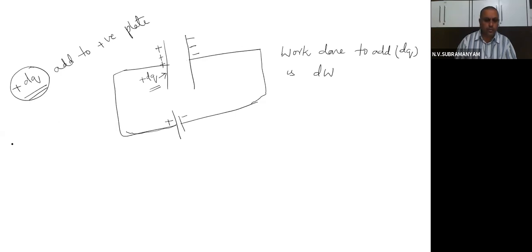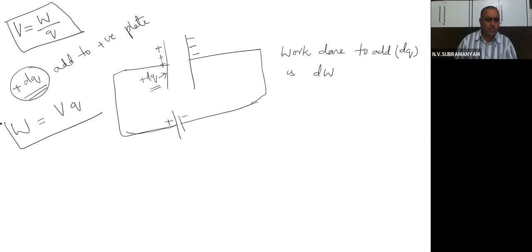Then you know, all of you, in the potential lesson we said potential difference is work by charge. Both are having the same formulas or not? From this I can write W is equal to V into Q. Yes or not? So here W denotes what? Work. V denotes potential difference. Q denotes what? Charge. Right or not? So like that, W is work, V is potential and Q is charge. Now in this case, W is dW. So write dW.